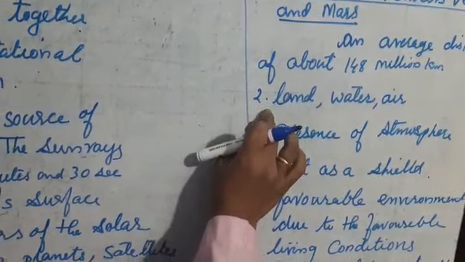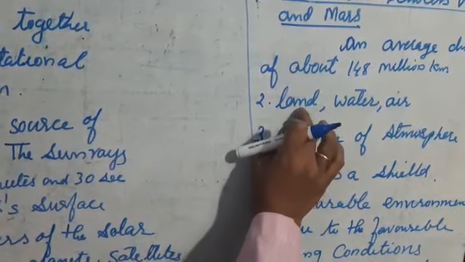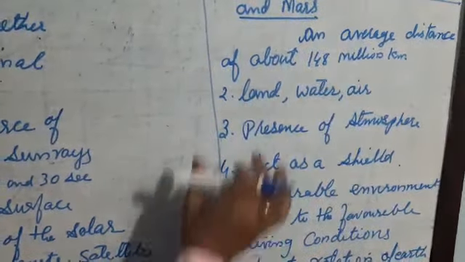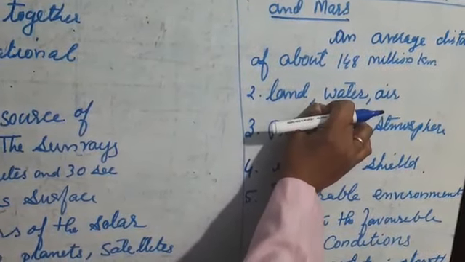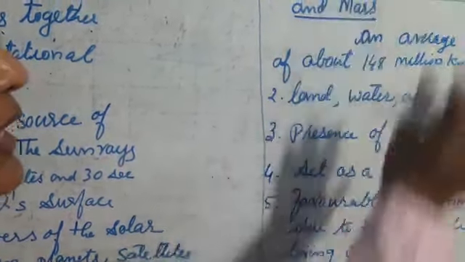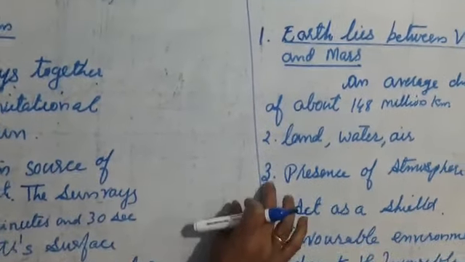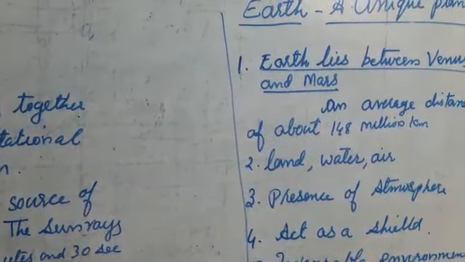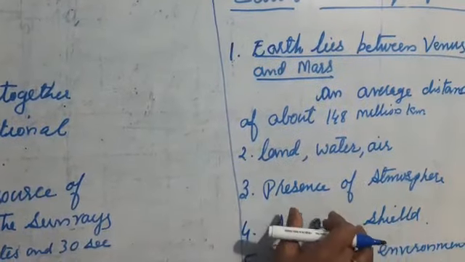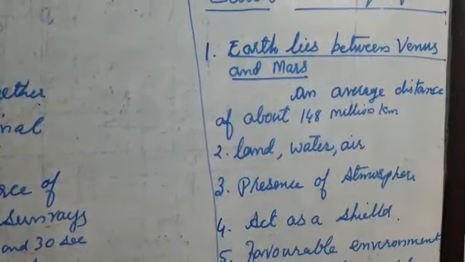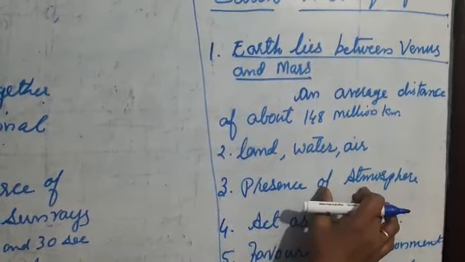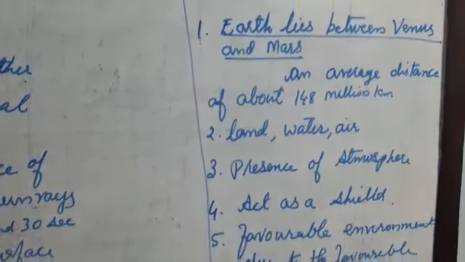The second point is that the Earth has land, water and air. Because these three realms exist on Earth, the Earth is a unique planet. The next one is the presence of atmosphere. The atmosphere consists of about nitrogen, oxygen and other gases. Because of that, the Earth is a unique planet.